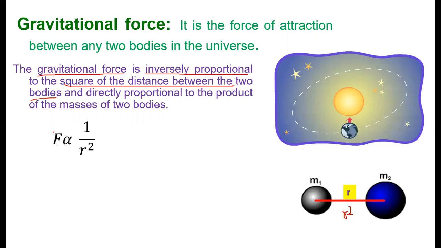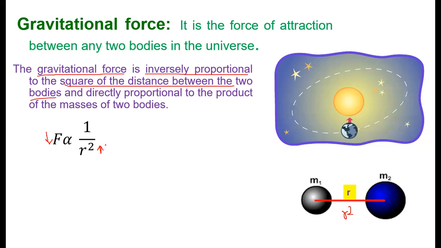The meaning of inversely proportional is, what is this? This is a proportionality sign. Whenever we say it is inversely proportional, we take this quantity in the denominator. The meaning of this is, whenever one quantity is inversely proportional to another quantity, when one increases, the other will decrease.